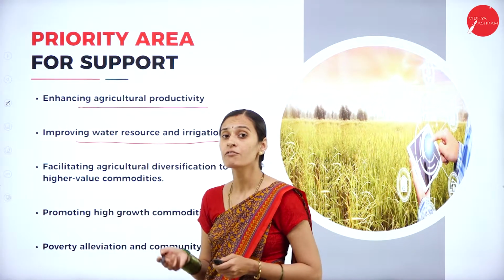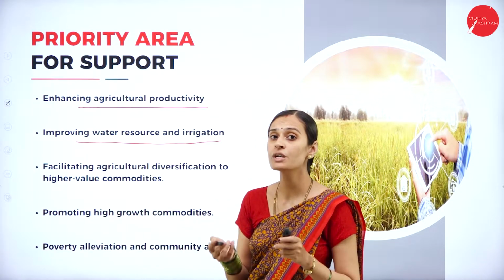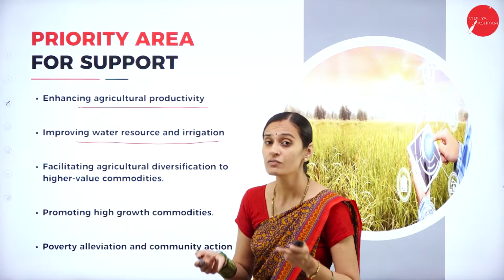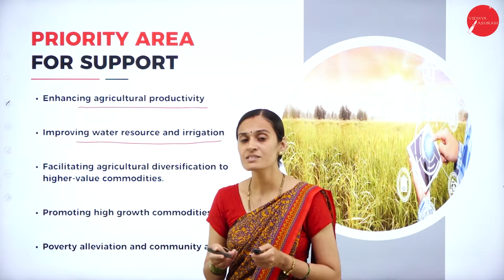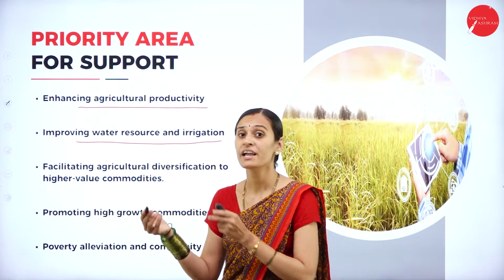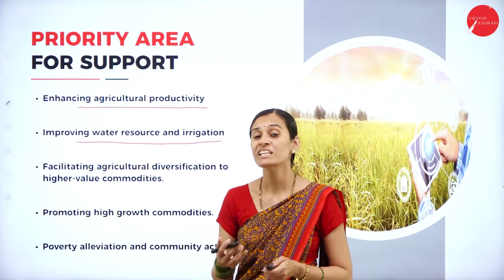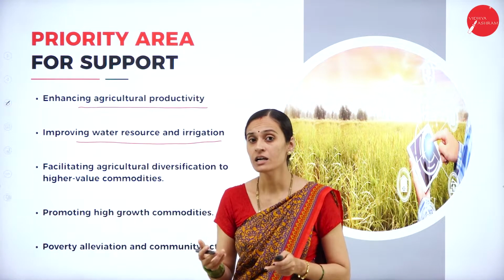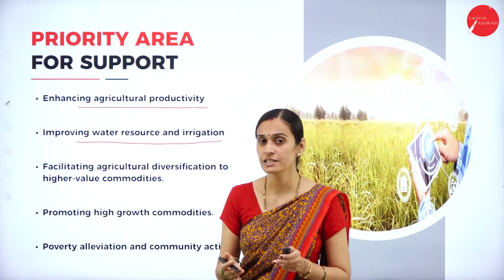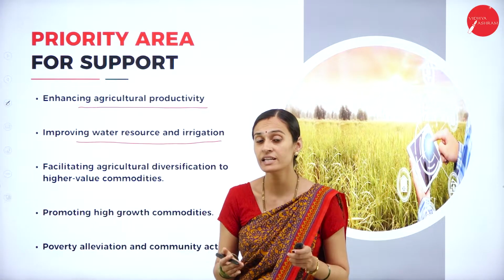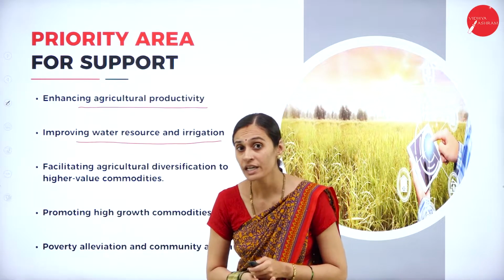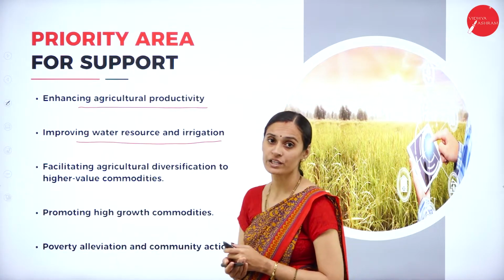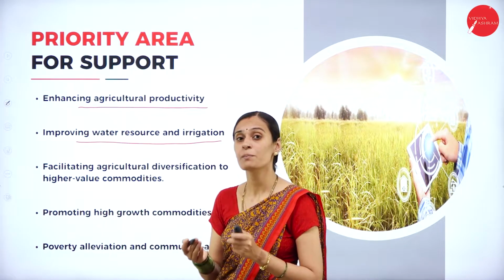And next one, improving water resources and irrigation. Already, as I told, we have 18% of the world's population, and we have only 4% of the world's fresh water, and 80% of the total fresh water is drawn by the agriculture sector alone. Then only 48.8%, which means 140 million hectares, has proper irrigation facilities, and 51% of the total area is rain fed. That is why proper irrigation facility is very important to manage the agriculture system in a proper way.